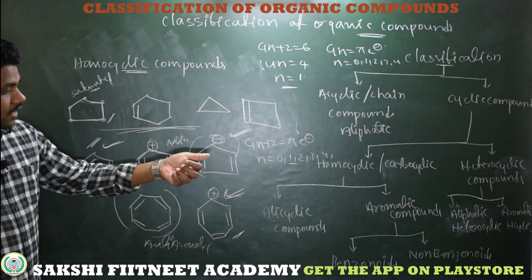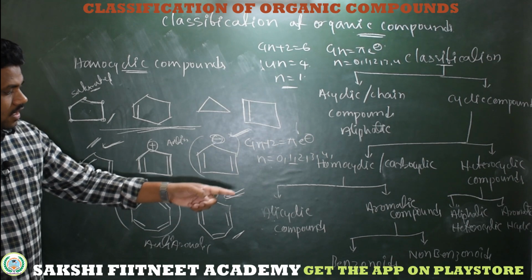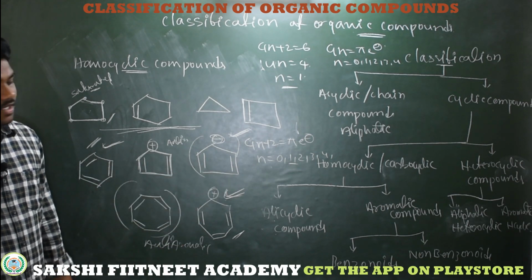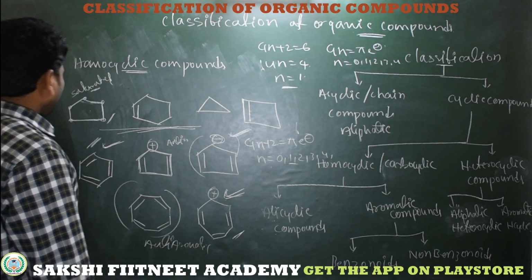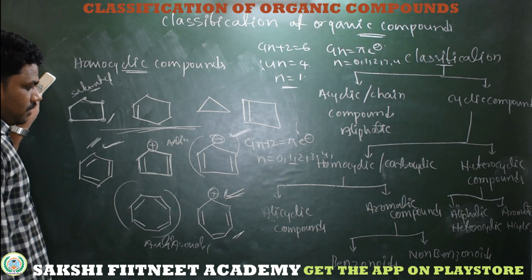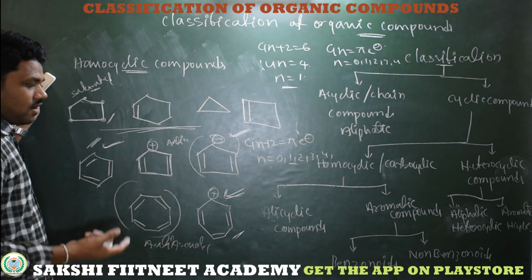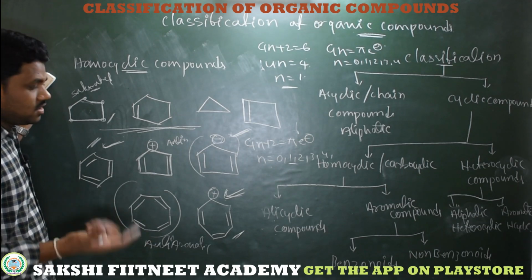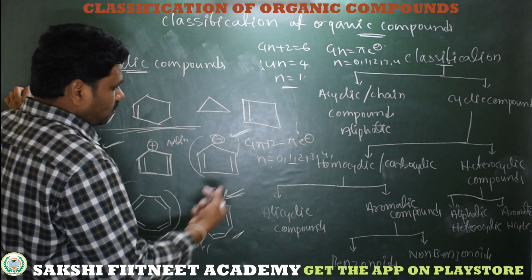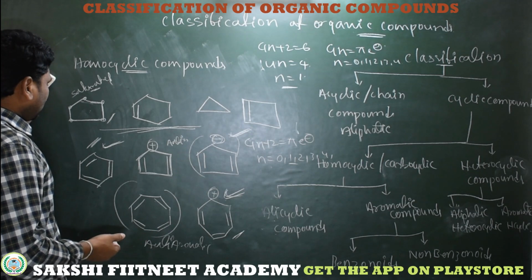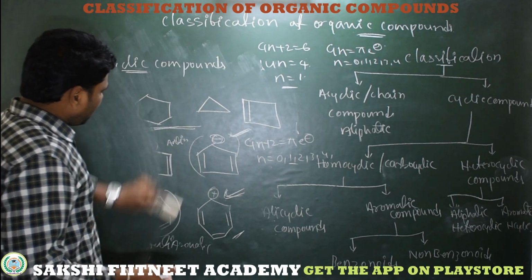Now coming to aromatic compounds: benzenoids and non-benzenoids. Benzenoids are nothing but compounds which have a benzene structure, that is a benzene ring. The compounds which don't have a benzene ring are called non-benzenoids.